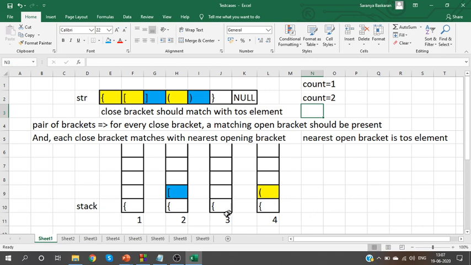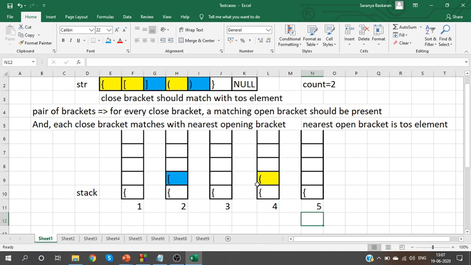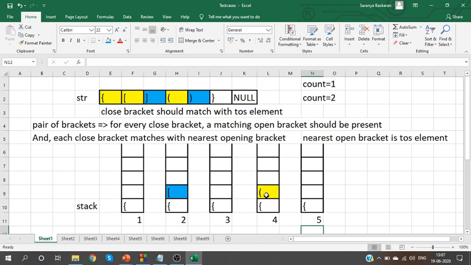So what will be the last step now? Yes, okay. So I have found two pairs of matching brackets. Now, since this matching bracket is found, I have found the pair for this one. So you will pop it from the stack. Since you have found a matching pair, pop it from the stack. So your stack will have the curly bracket only. Now we read the next element.